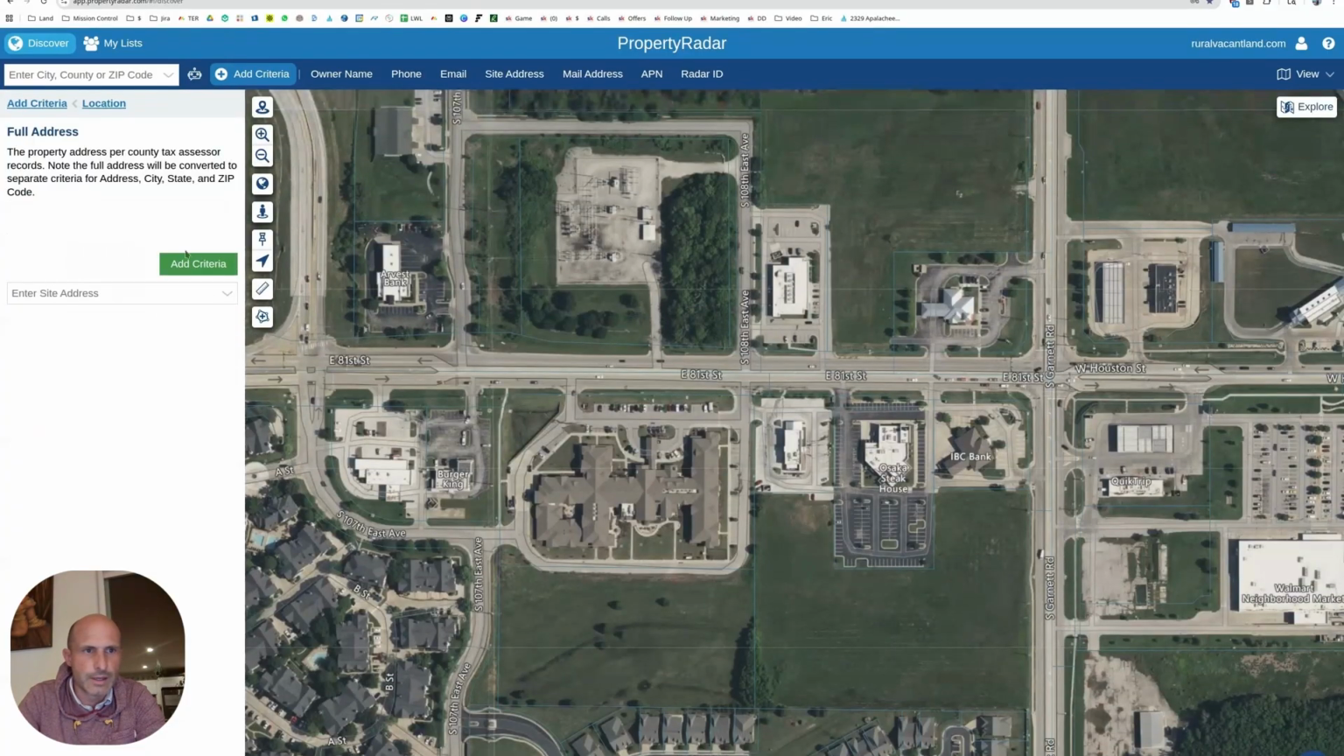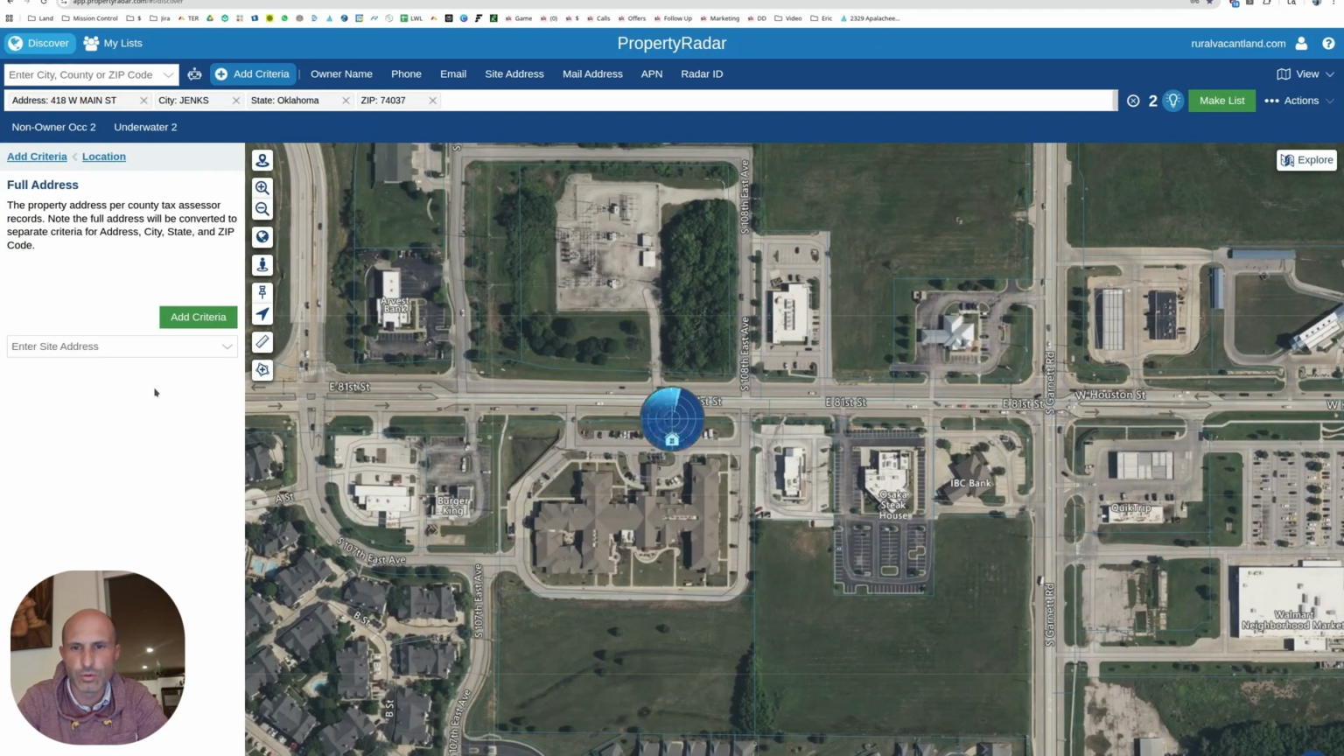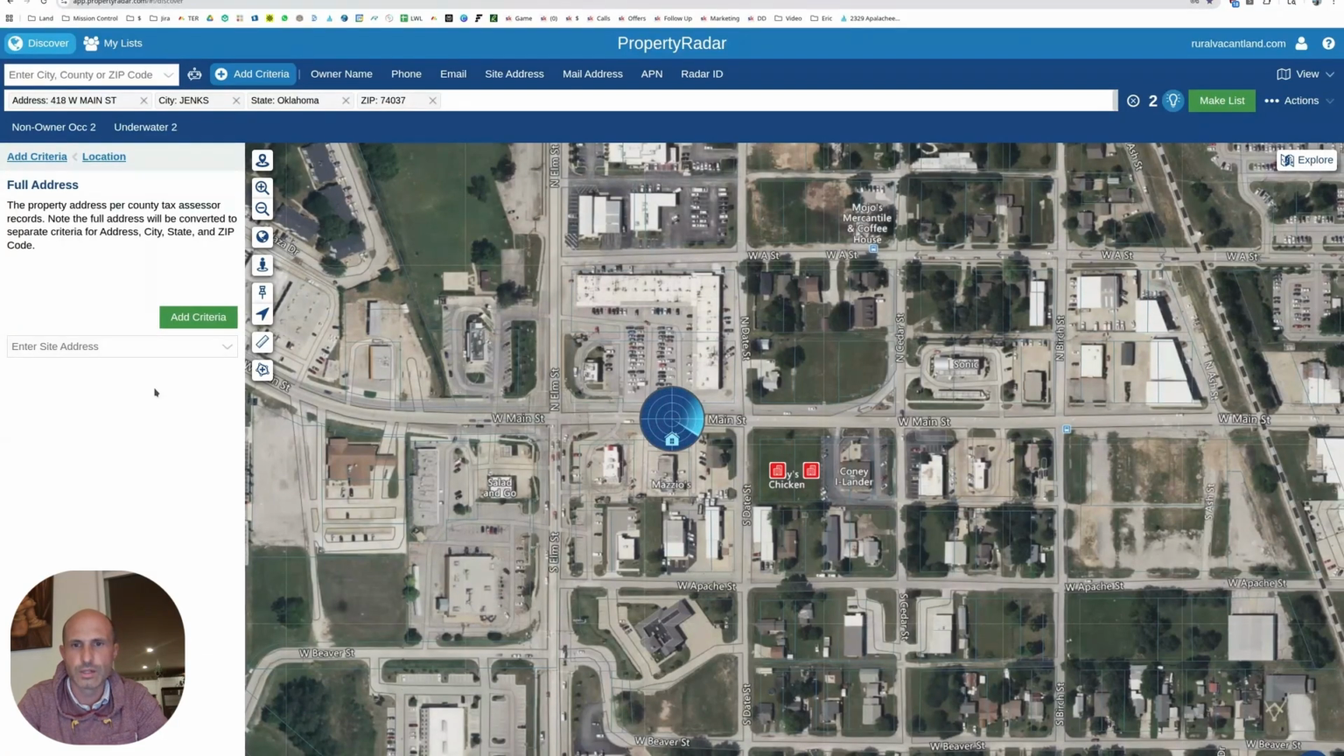So let's get rid of that last one. See if we can find transactional history on this Jenks, Oklahoma deal. Maybe we can see what they bought it for and what they're trying to do sale leaseback at. Get a more understanding of what's going on here.